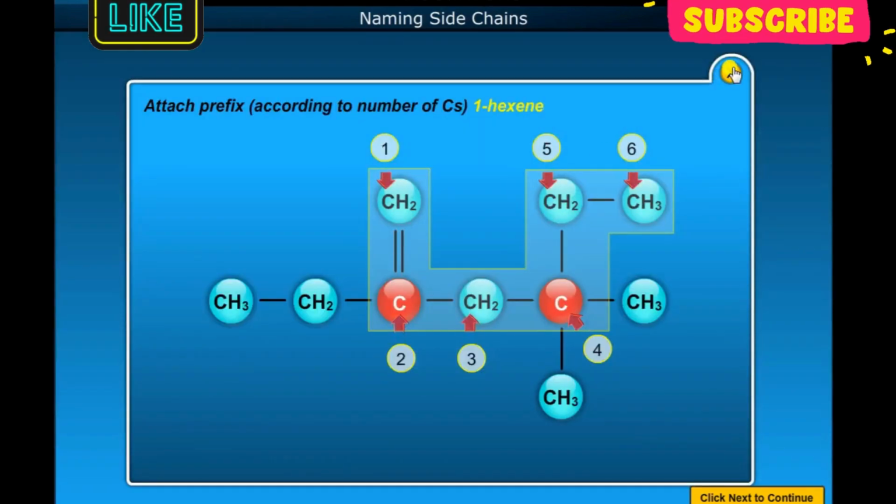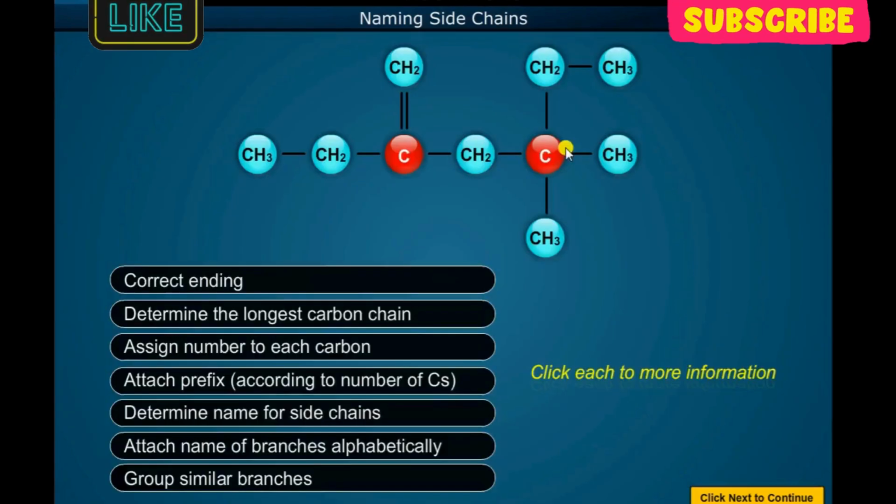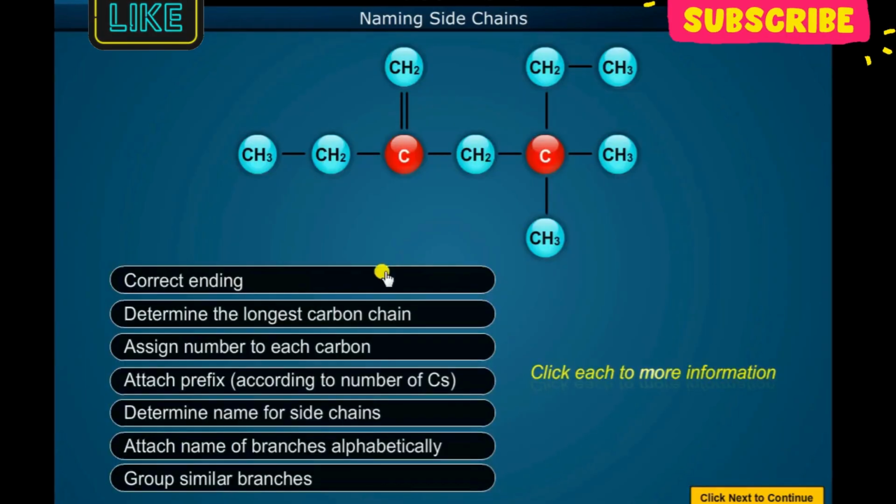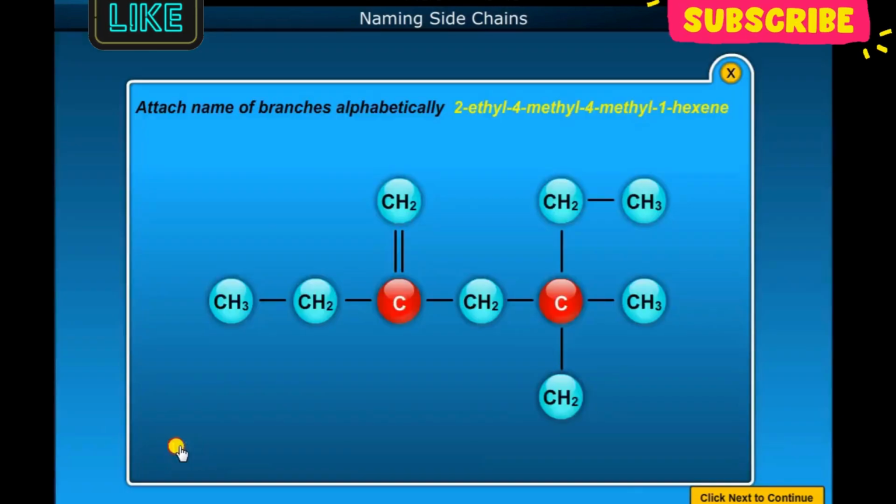Attach prefix according to number of carbons: 1-hexene. Determine names for side chains of 1-hexene. Attach names of branches alphabetically: 2-ethyl, 4-methyl, 4-methyl, 1-hexene.